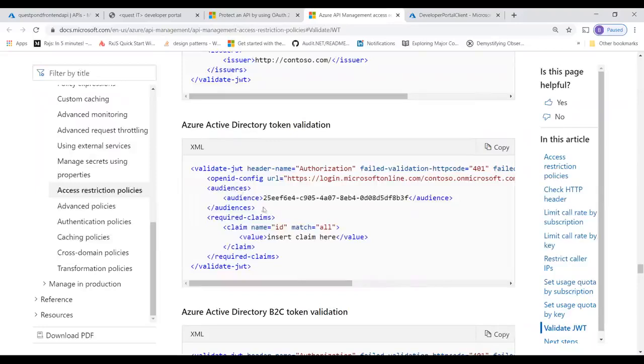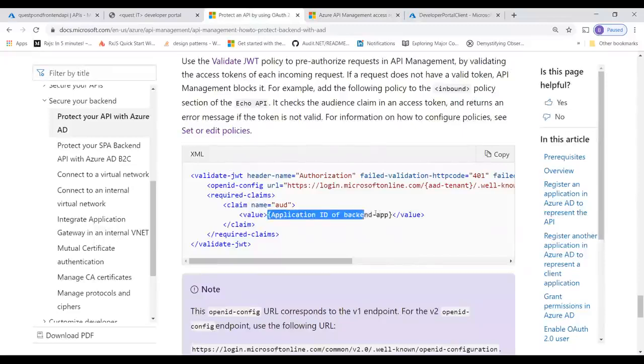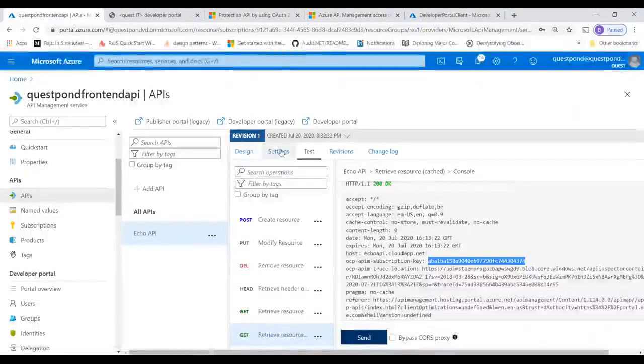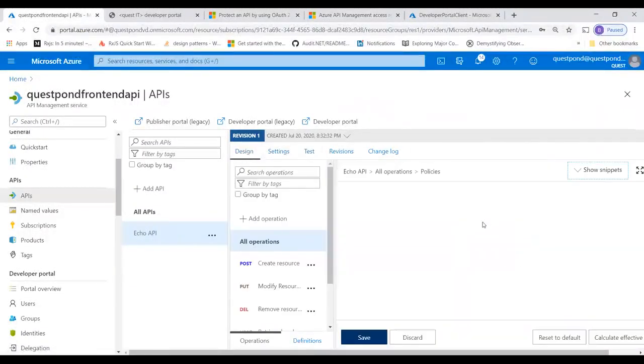Okay. So if you see here in the notes, it has said application ID of the backend app, right? So let us copy this. Let us go here in the design, in the inbound processing.